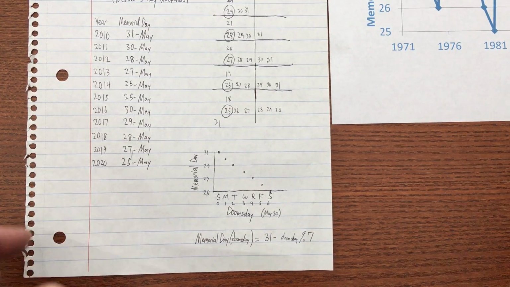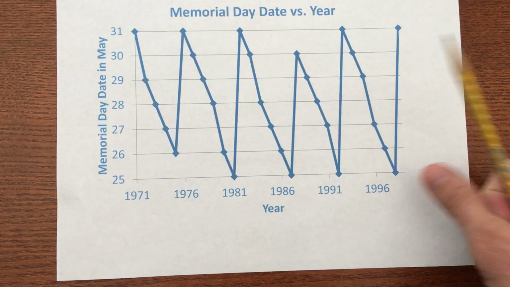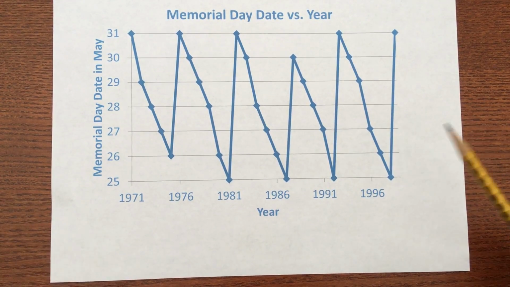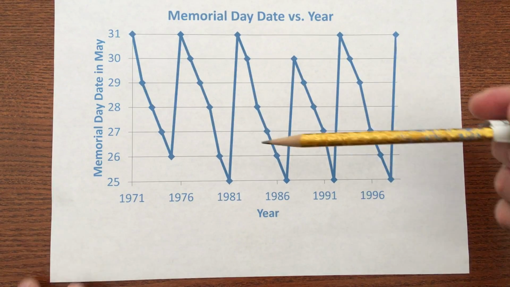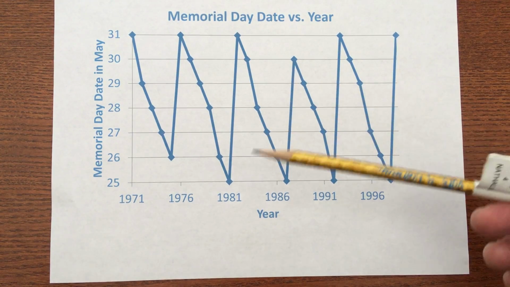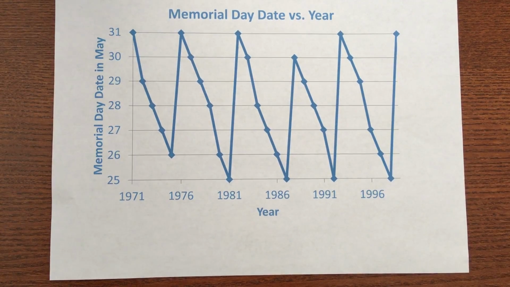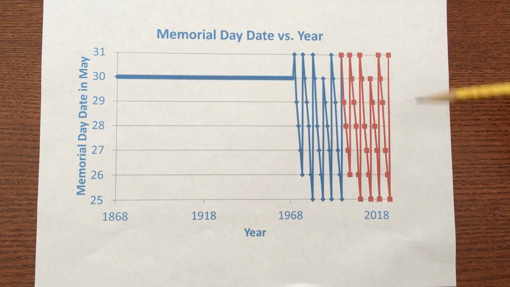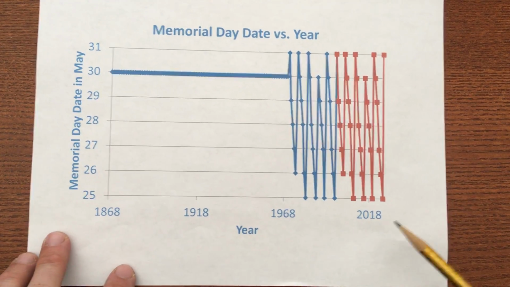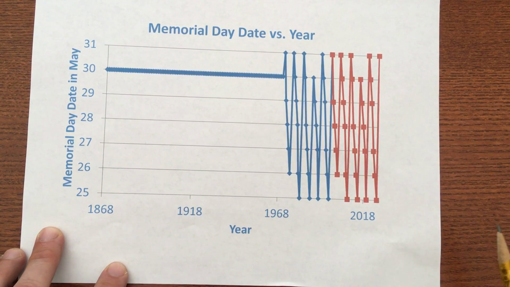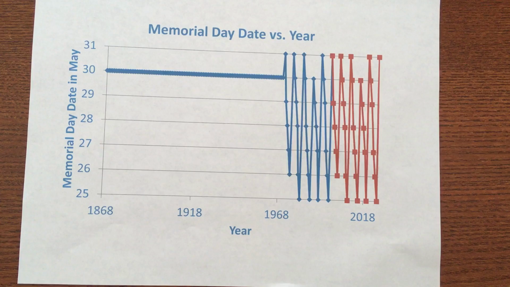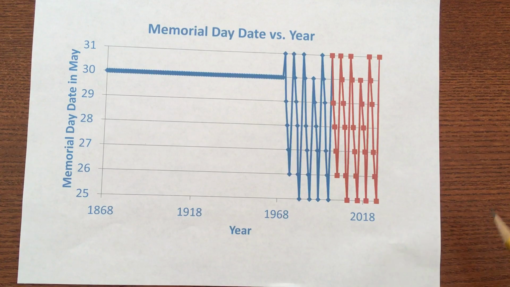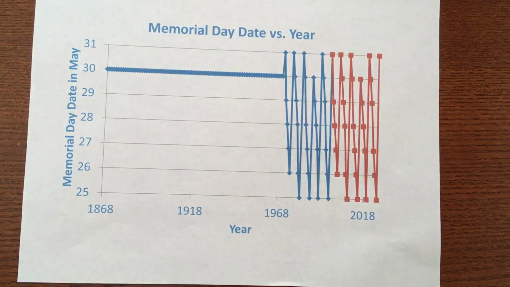So this pattern here has a period of 28 years. The 7 for the 7 days a week, and the 4 for the leap year. So 4 times 7 is 28. So if we look at this color coded now, we'll see this blue pattern is then repeated here in red. So every 28 years it repeats, and it will be like this up until the year 2100, because that year is a multiple of 4, but it's not a leap year, the year 2100. So this pattern stops then, but it's good until then.